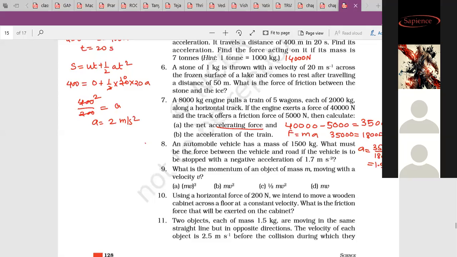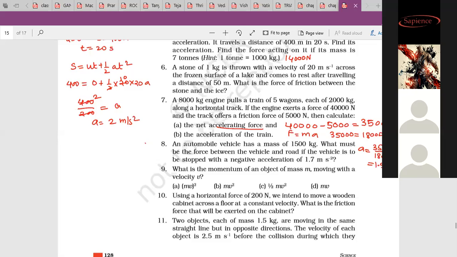What happened? What's the answer of eighth? Ma'am, the eighth answer is minus 4,550 newtons. Ma'am, I got minus 1,550. I got minus 2,550 Newton. Ma'am, minus 2,550, ma'am.